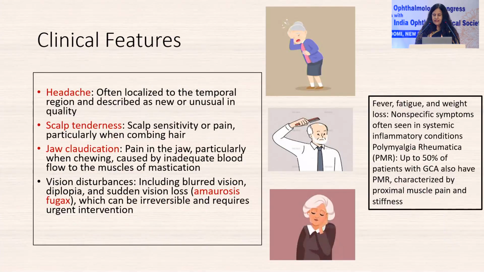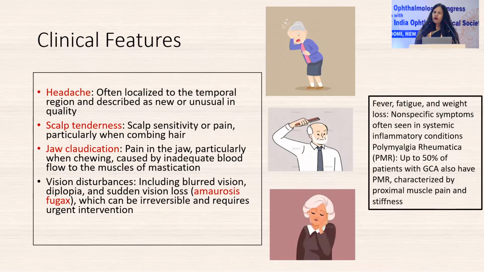The clinical features of this condition include a headache that is described as a new or an unusual headache in quality. Patients can also present with scalp tenderness, basically scalp sensitivity or pain, particularly while combing hair. Patients can also complain of jaw claudication, pain in the jaw while chewing, and it's because of the inadequate blood flow to the muscles of mastication.